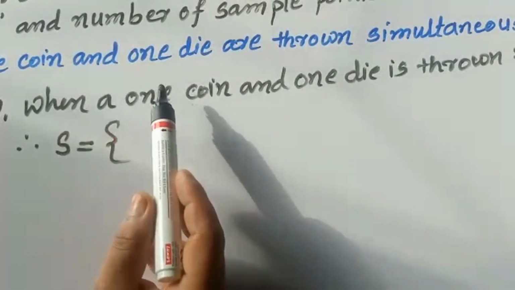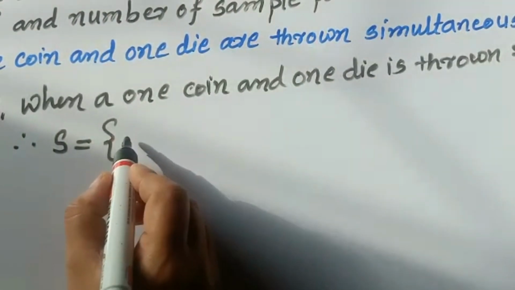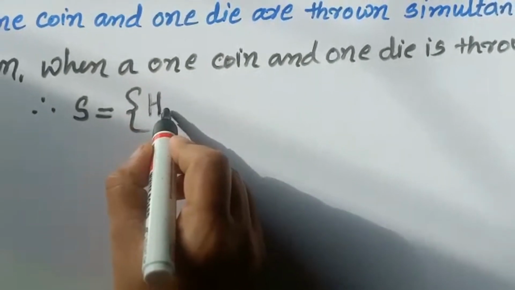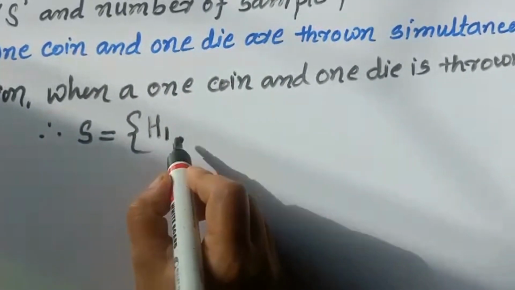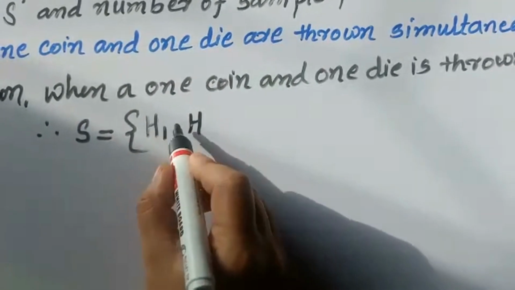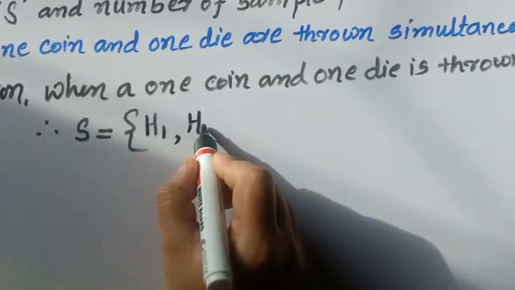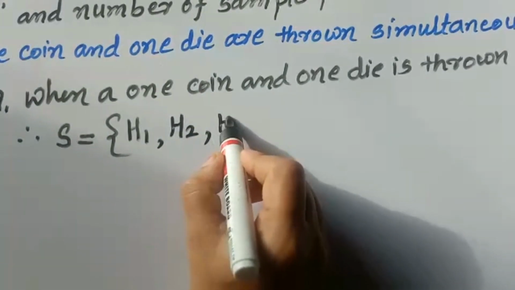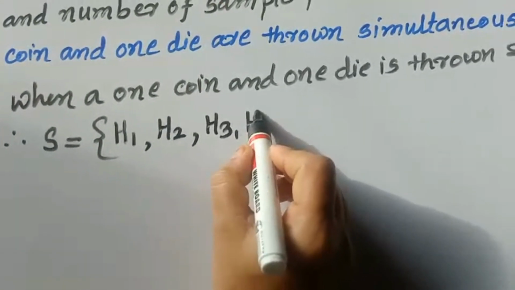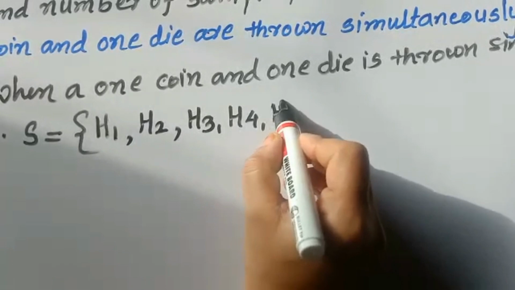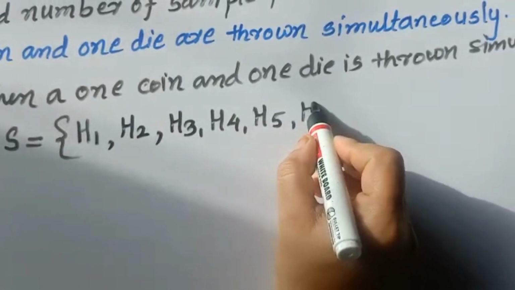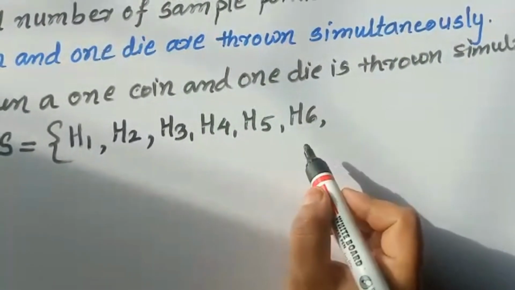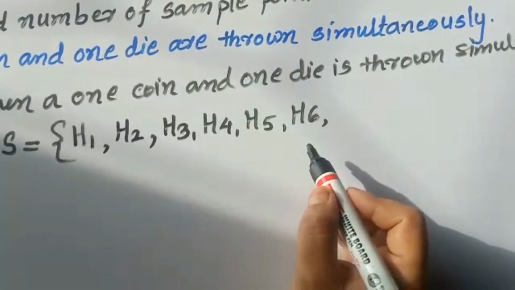Here we are throwing one coin and one die together. If first we take head, then along with this head any one of the die numbers can come: H1, H2, H3, H4, H5 and H6. Along with the head of the coin these 6 possibilities of the die can come.